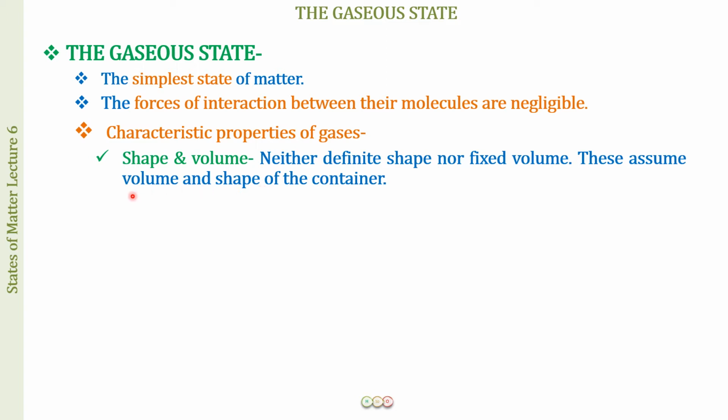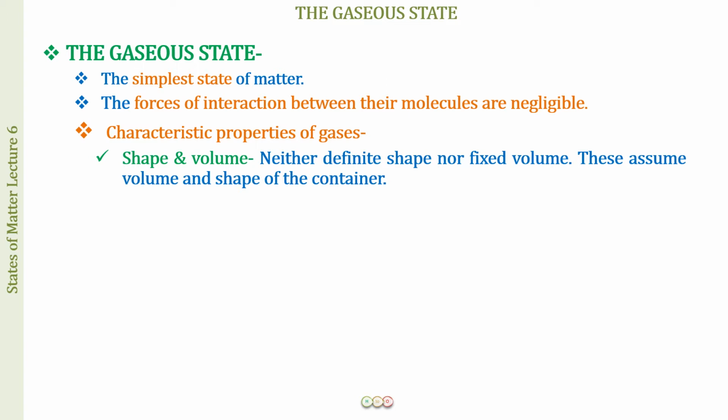For example, if I have 14 gram of nitrogen gas and I put it in a 1 liter container, and I ask you what is the volume of nitrogen, what is your answer going to be? Well, it is going to be 1 liter. The volume of the container is the volume of the gas, because the gas is going to spread over all the area that is given to it.